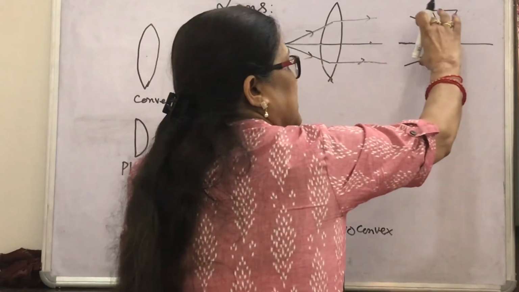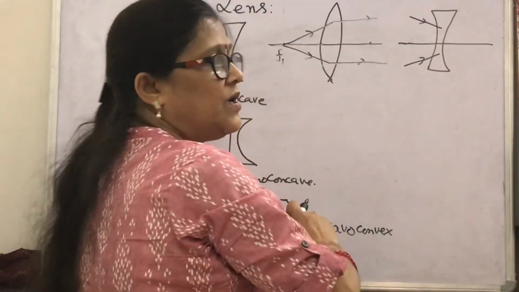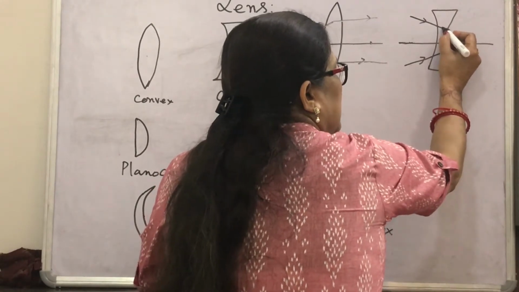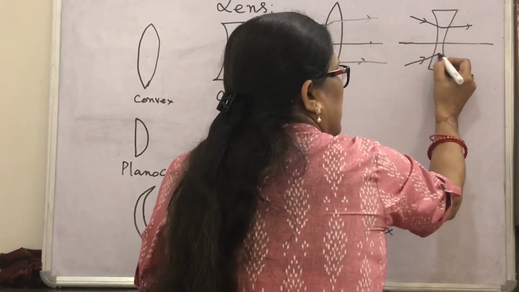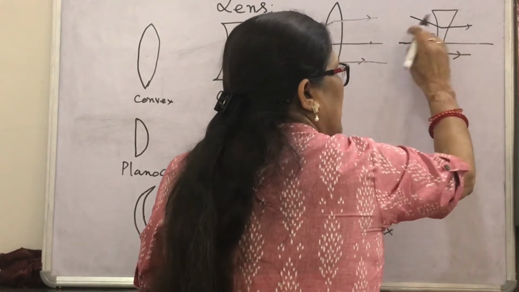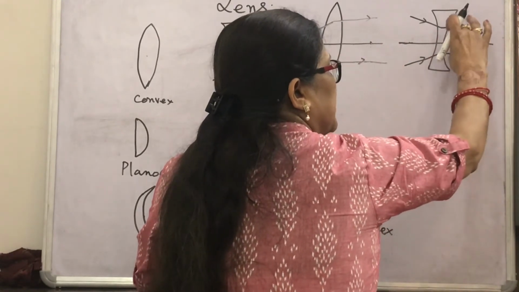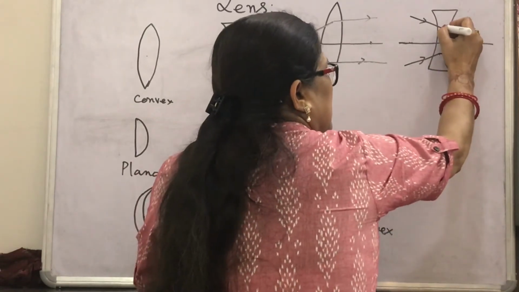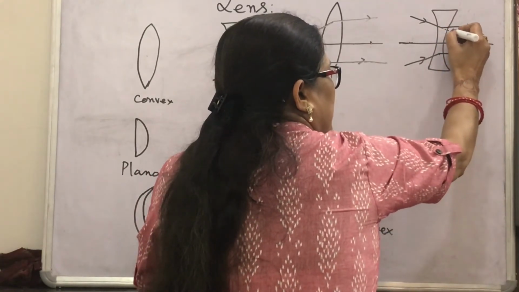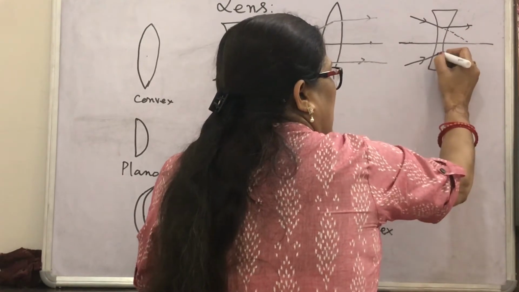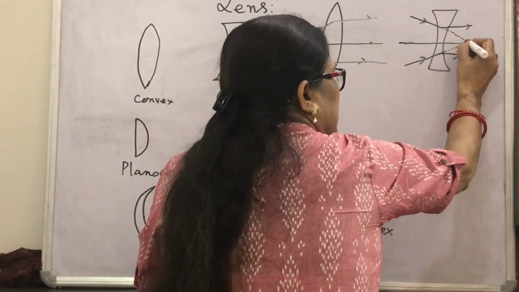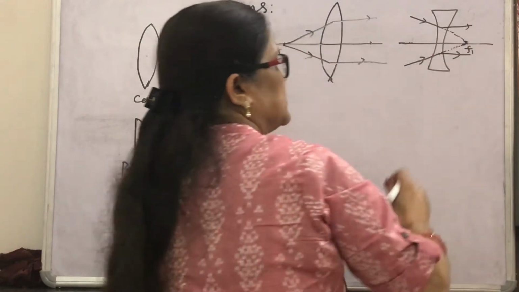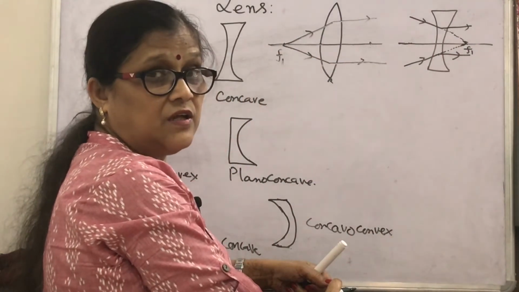They would meet at a certain point here, but when they pass through the lens, they become parallel to the principal axis. Such rays appear to meet on the principal axis at a common point, and this common point is the first focus of the concave lens.